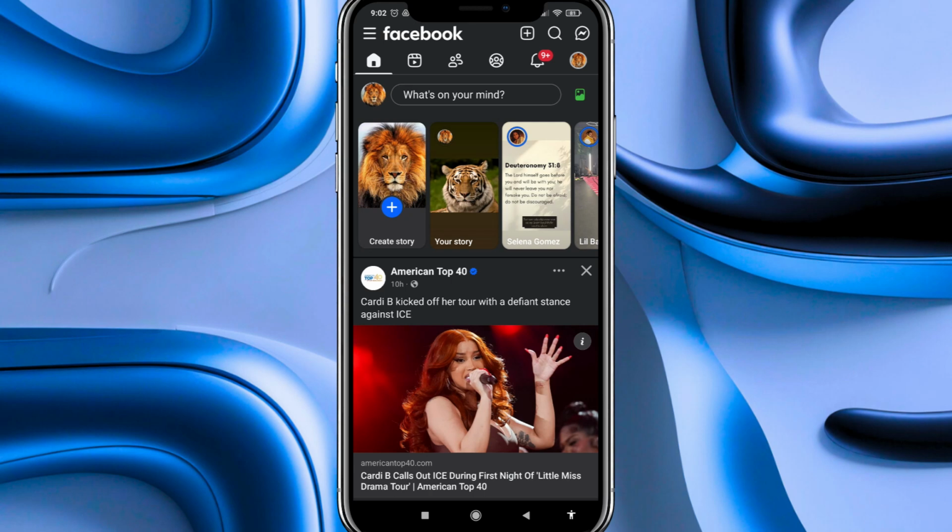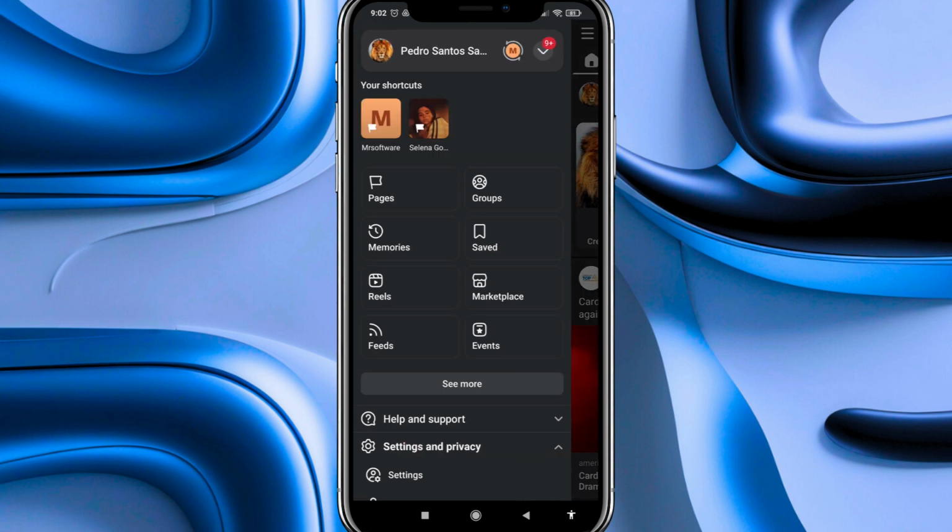In this video, I will show you how to delete Facebook video watch history. We start on our Facebook main homepage, and to delete our Facebook video watch history, the first step is to go to the top of this main homepage, and among all the icons that appear here, we must go to the left where these three horizontal lines are displayed, and we press on them to open this menu.